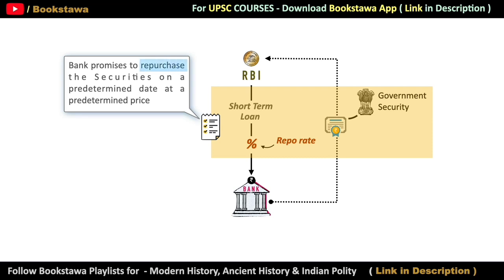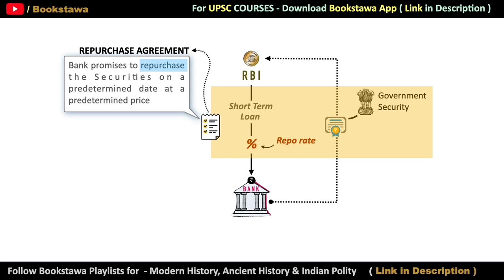That is repurchase. So actually we are calling it a loan, but here we are talking about sale and purchase. And that is why this particular agreement is called a repurchase agreement. Its short form is repo. And that is why the interest rate in this transaction is called repo rate.